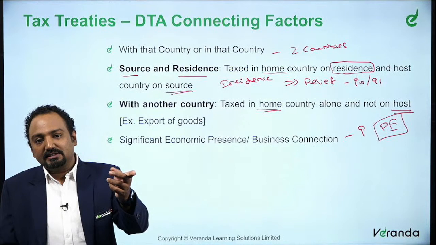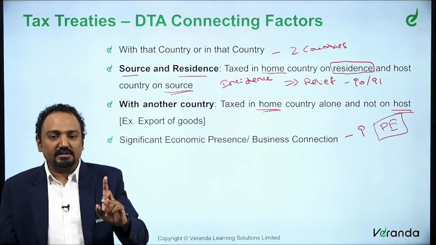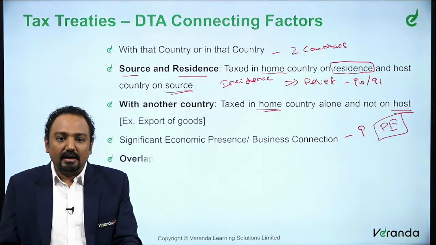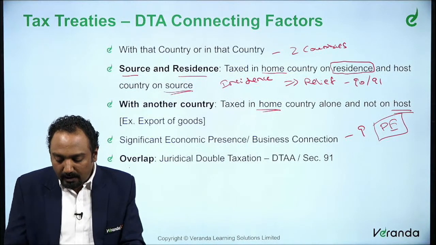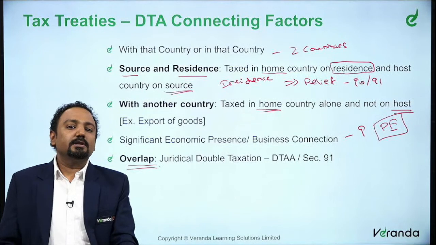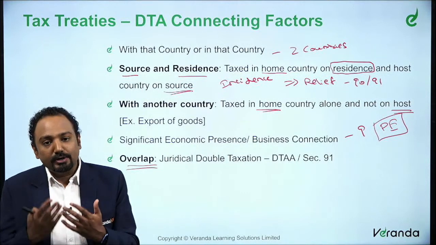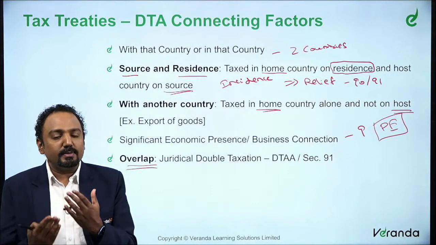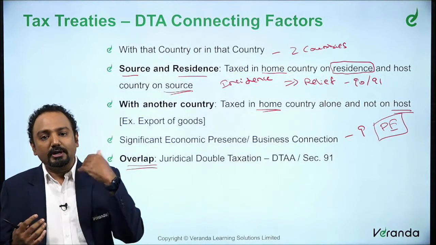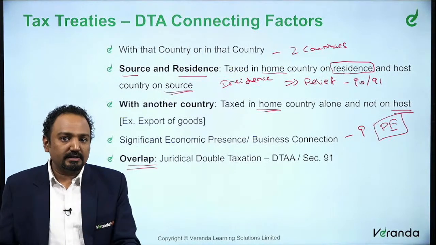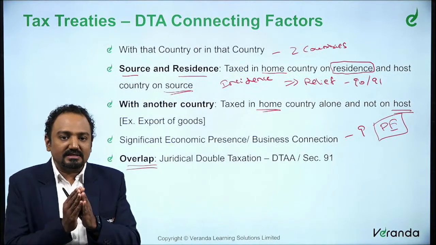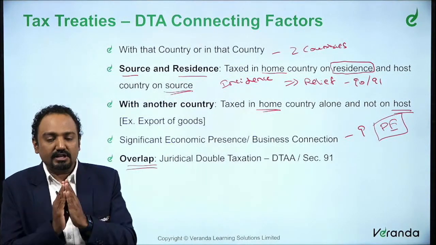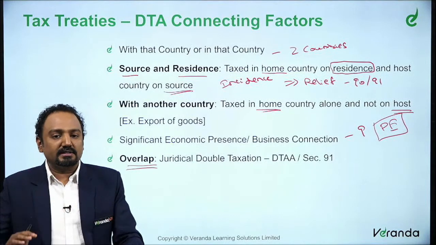Already they might be taxed in the home country because of residence. So it might result in what? Taxation in both countries. So there is an overlap. So there is juridical double taxation. When you say juridical, it is basically between jurisdictions. So it gives rise to a tax scenario in India. It also gives rise to a tax scenario in USA. So in this case, there is an overlap. There is taxation in both countries for the same transaction.